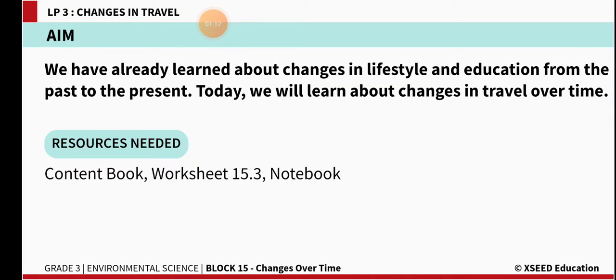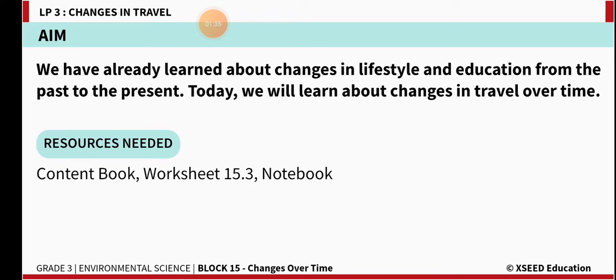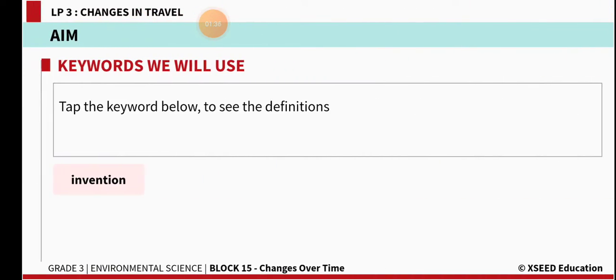But in earlier times, this Ferrari and Kia and different motor vehicles, different companies were not there. Then how did people used to travel from place to place? That we'll see through your content book, volume book, and the notebook.